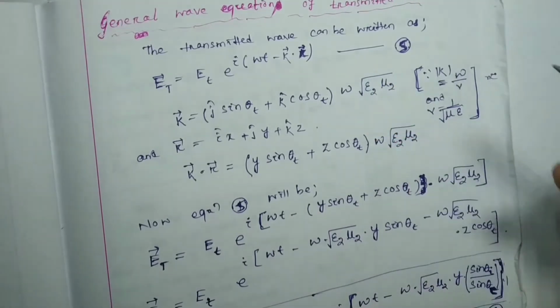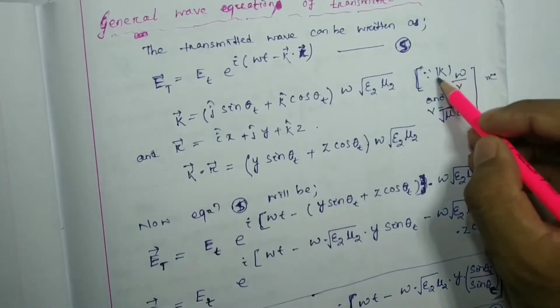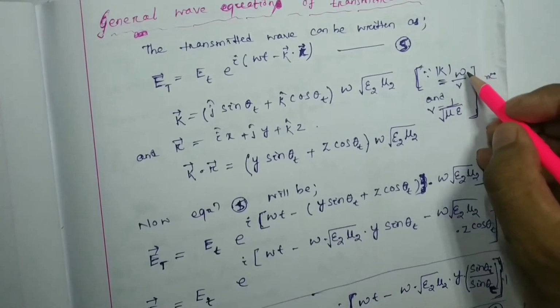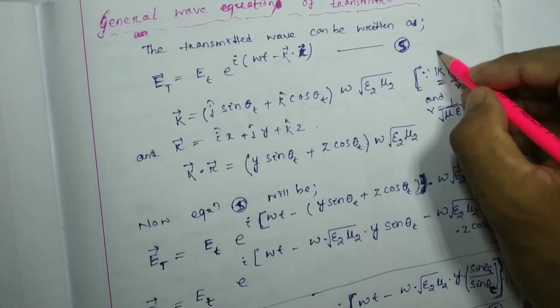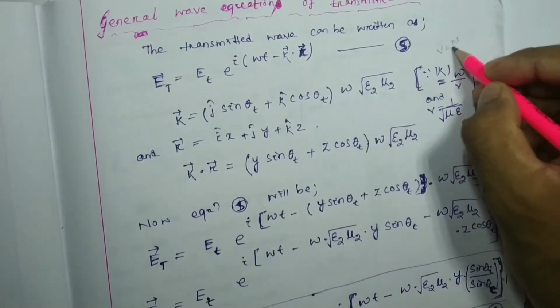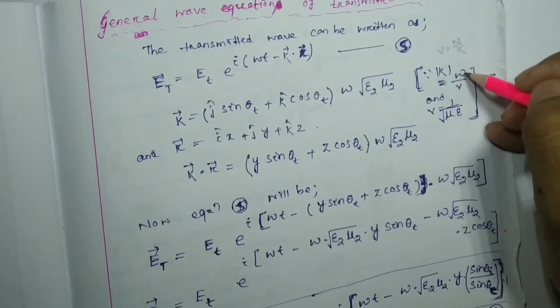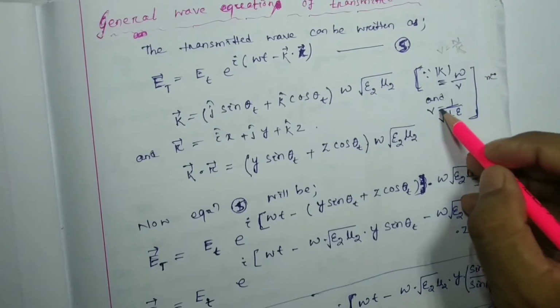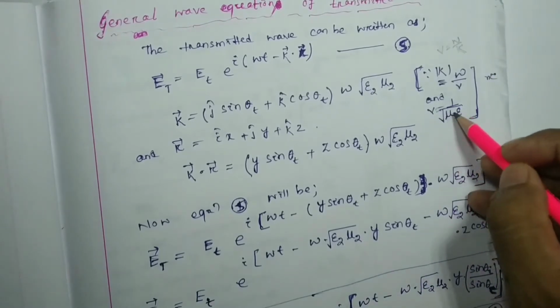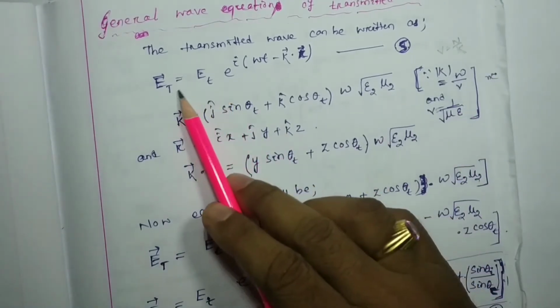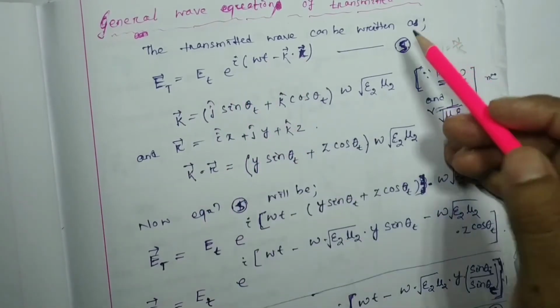How is it so? Because we know that the modulus of k is nothing but omega by v, and v equal to 1 by root over mu epsilon, for the transmitted wave we found in your second medium.